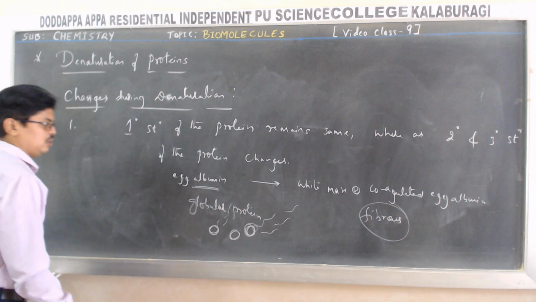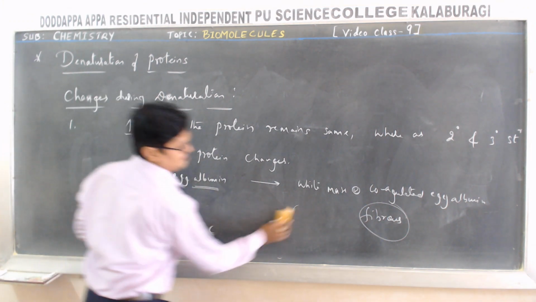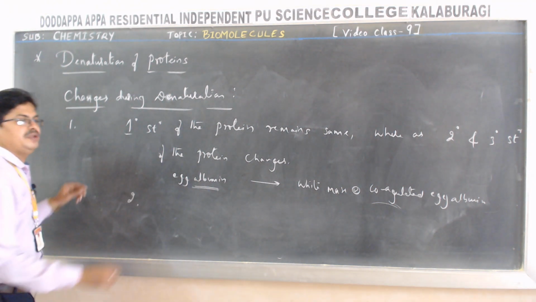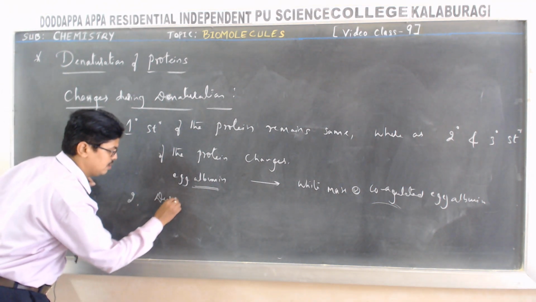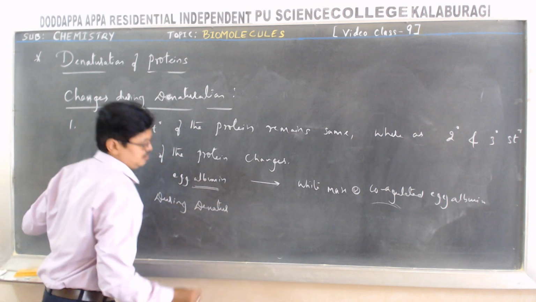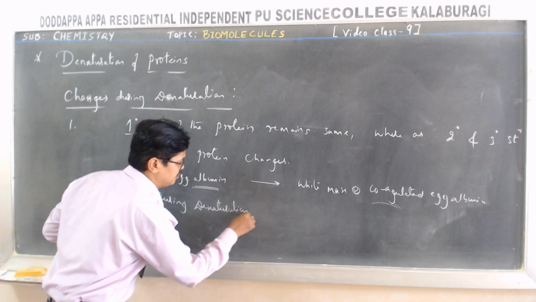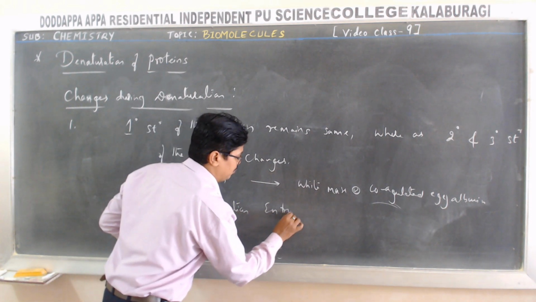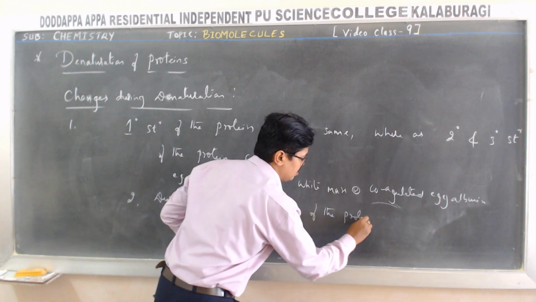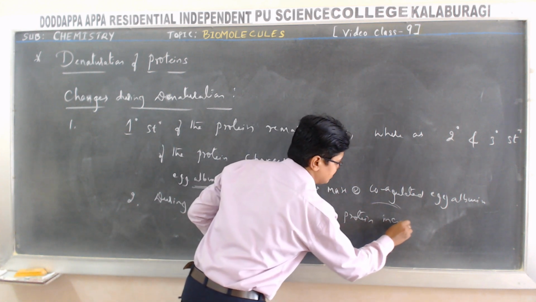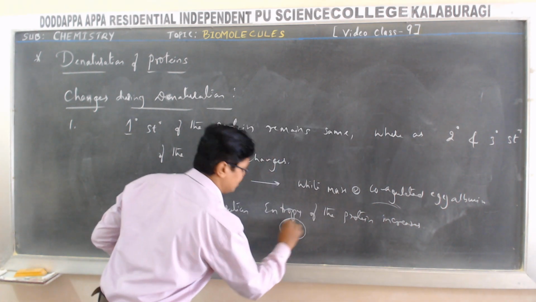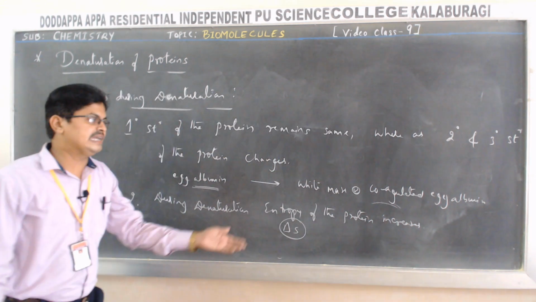We can write the point like this. Second point: during denaturation, the entropy of the protein increases. Entropy, that is delta S. Entropy of the protein increases.